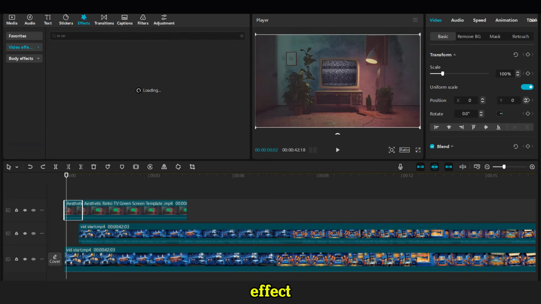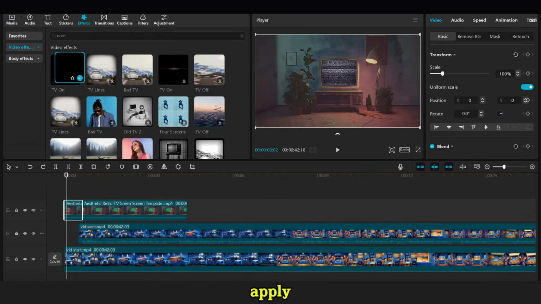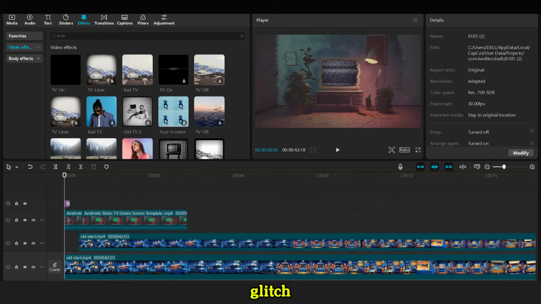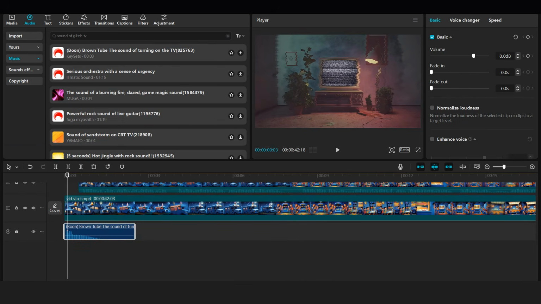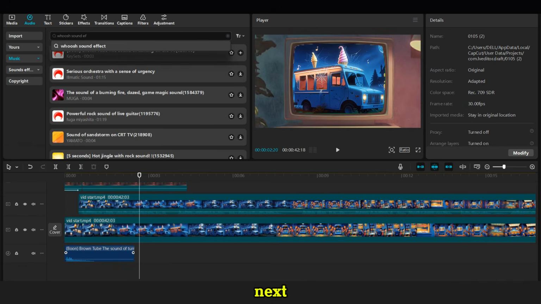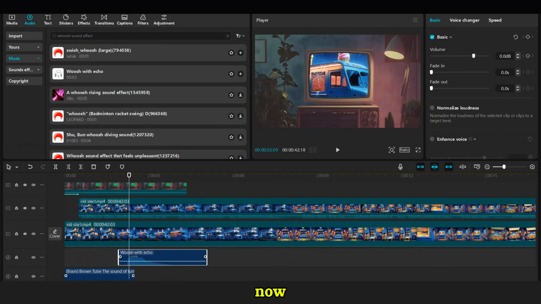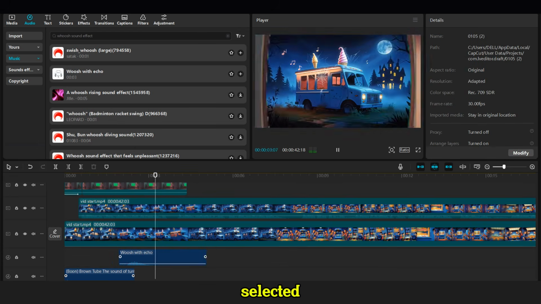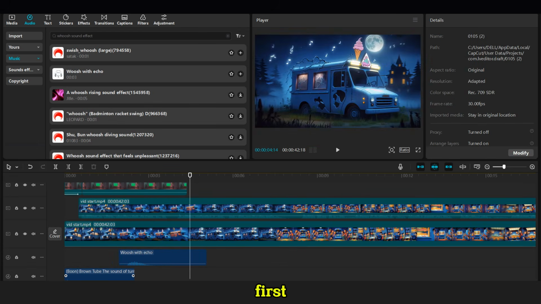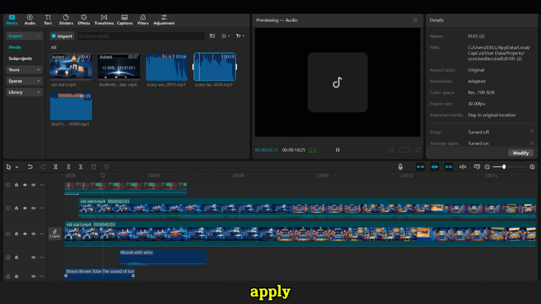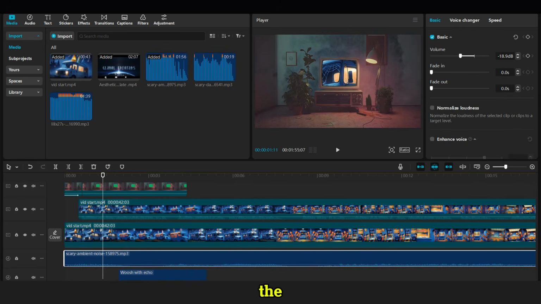For the glitch effect, go to the Effects tab and apply it to the intro section as shown in the tutorial. Add the glitch sound effect from the audio options. Next, place the whoosh sound effect where the zoom transition happens. Now, add the background music you've selected. I'll add a spooky one for the first part, followed by a second one. For both tracks, make sure to apply fade in and fade out effects to make the transition smooth.